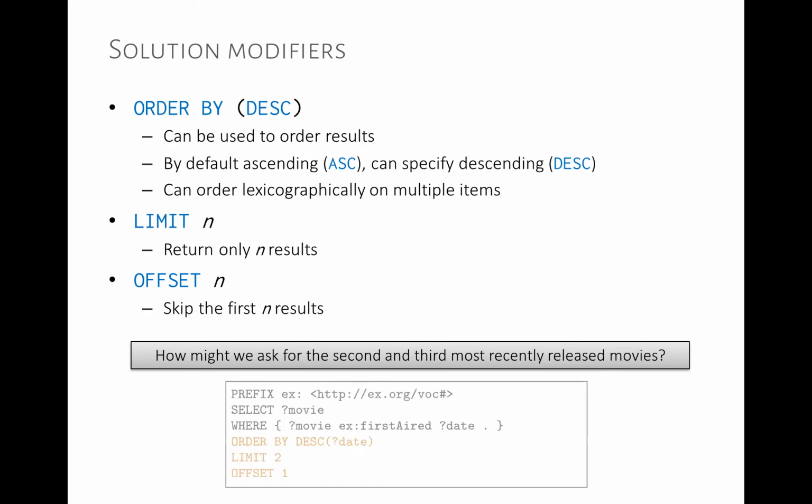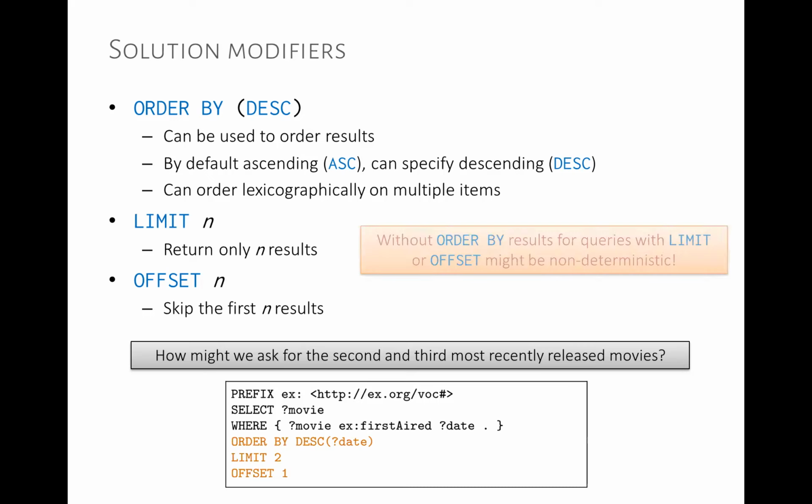So this would be essentially our query here. We get the dates of the movies. We order by descending date to get from the most recent dates to the least recent dates. We apply limit 2 to take 2, and we apply offset 1. So this is written in a confusing order, but it doesn't actually matter. We're going to skip 1 result, and then we're going to return 2 results.